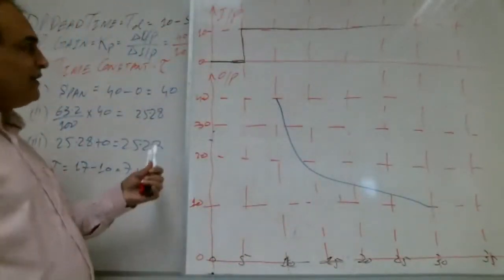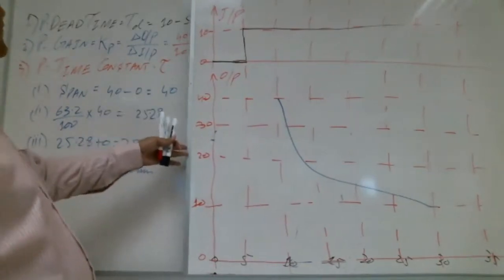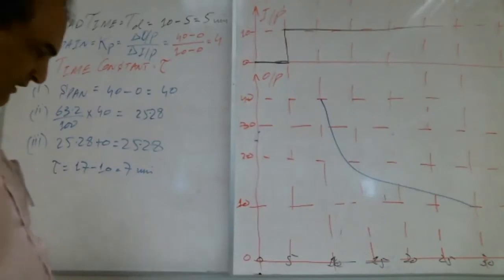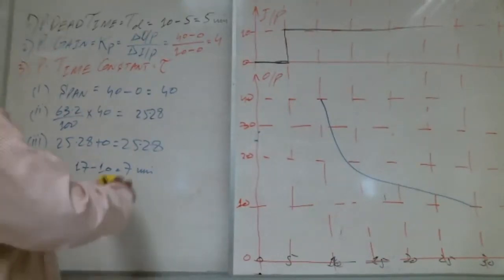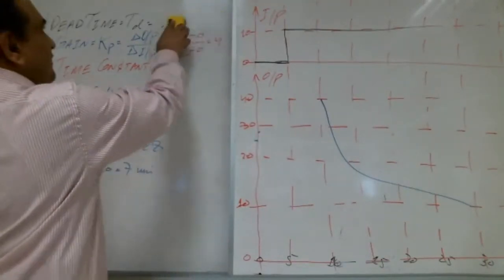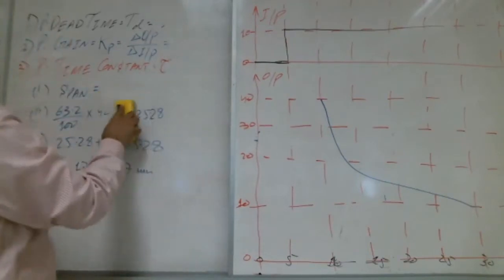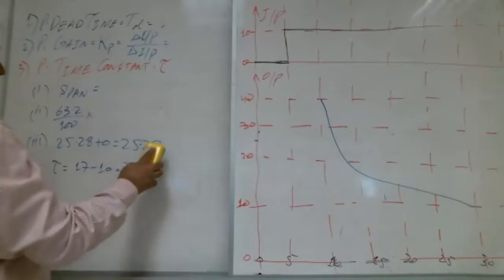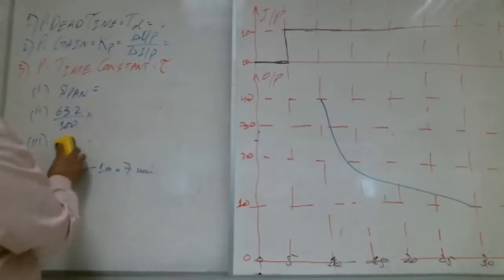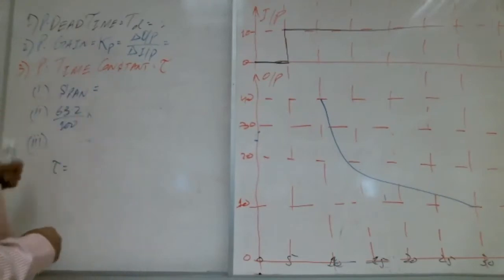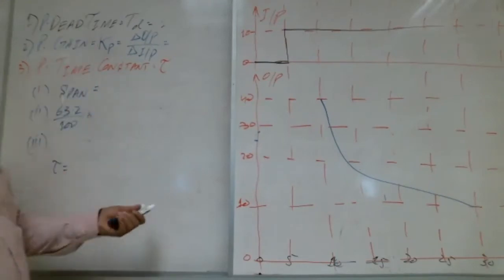Now find the dead time, gain, and time constant. Whoever shows me the complete solution will get the first. So please find it. Find what, teacher? Find the three things: the dead time, the gain, and the time constant. Get the first.